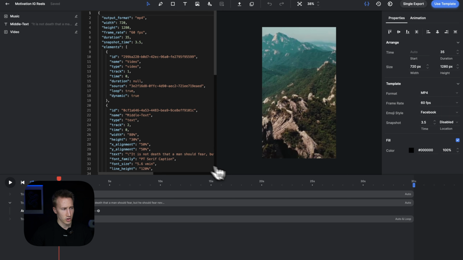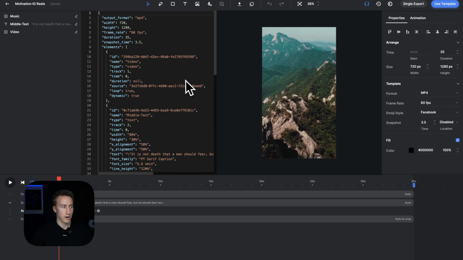Very simple template. Actually, I did some customizations to the text. It shows a specific font and size and font spacing, that kind of stuff. But otherwise, it has just music, middle text, and the video itself. As you can see, the video here is quite different from the result that we want, but I'll just explain in a bit where our video comes from.